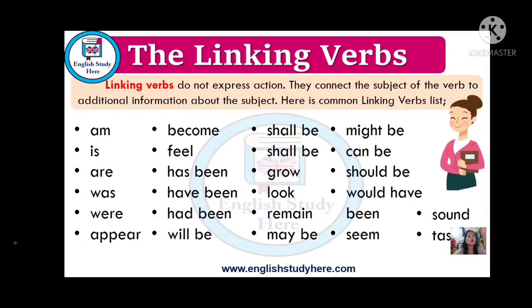Example. So I want you all to do one thing. Just write examples of the linking verbs by using these words. Am. I am a girl. Yes, am is the linking verb. Is. She is eating an apple. Is is the linking verb. Yes, through this you all have to make examples. Okay, it is homework for you all.